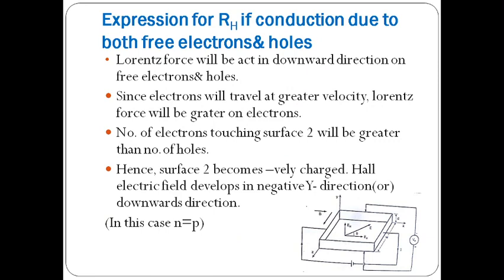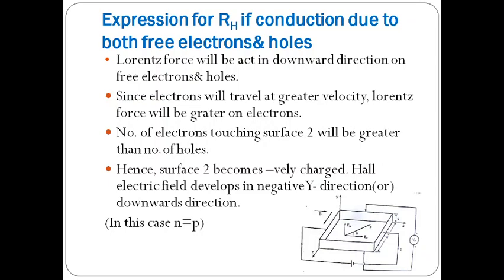Next, the expression for the Hall coefficient if conduction is due to both free electrons and holes. The Lorentz force will be in the downward direction on free electrons and holes. From the previous discussion, the Lorentz force, whether on electrons or holes, is always in the downward direction, that means negative y direction.